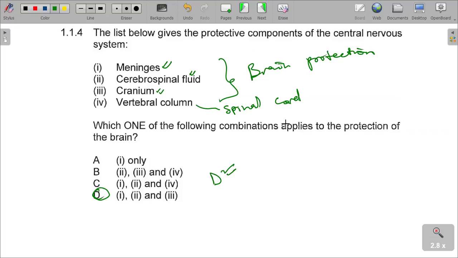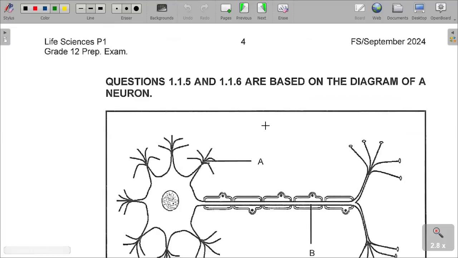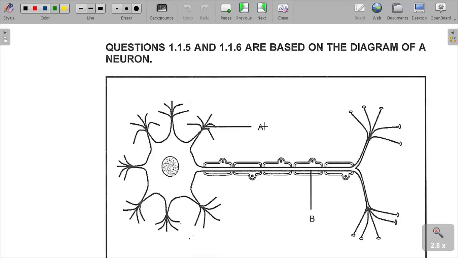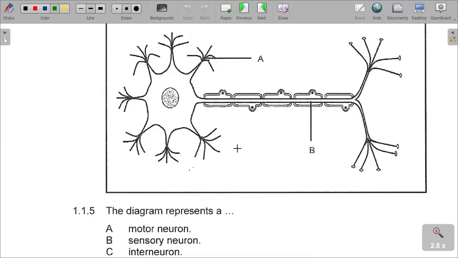That's what is happening. That's what you need to understand. And then the next question is based on the diagram of a neuron again. We are given the structure of the neuron, which I'm sure we have looked at quite a lot of times. In the previous presentations, I did explain these types of neurons and their structure, and the function of each of them. What type of neuron is represented in this question?